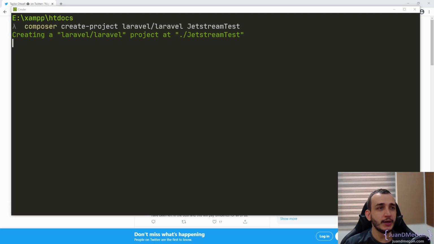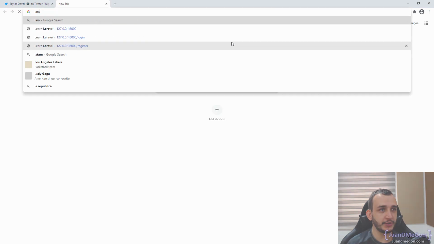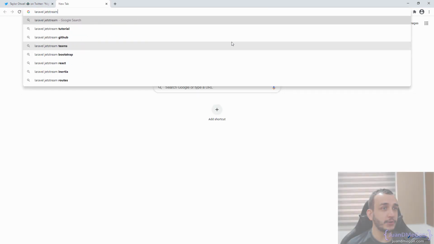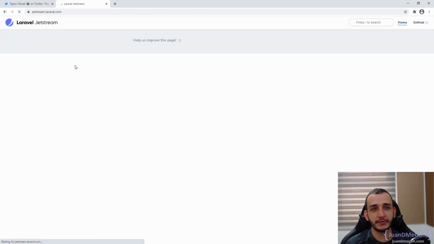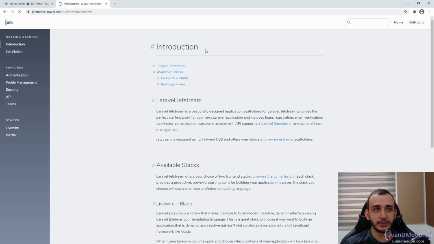And in the meantime, we can go to Laravel Jetstream to explore the documentation a little. Remember, this is in real time. I don't have any previous experience. At least I just checked some opinions, some discussions about this. So this is the first time that I'm checking all of this. Of course, we have all that we need probably. So let's check it out.